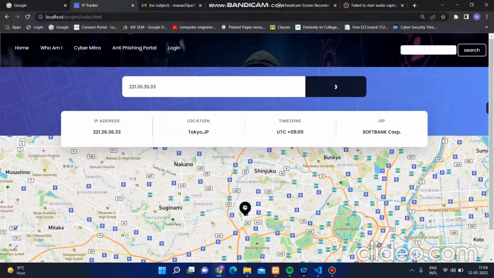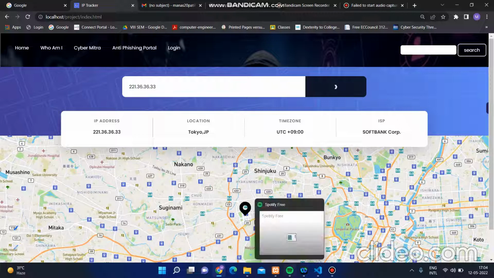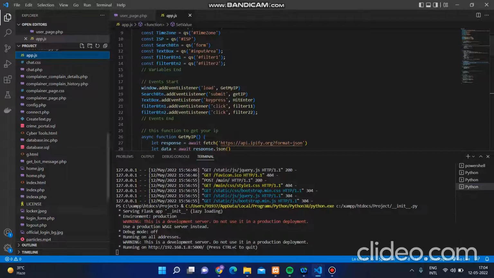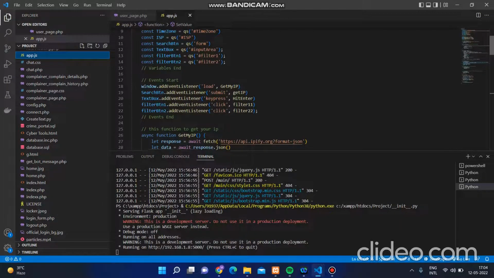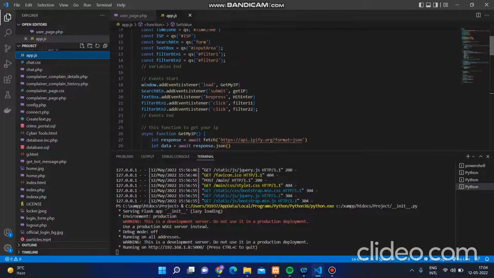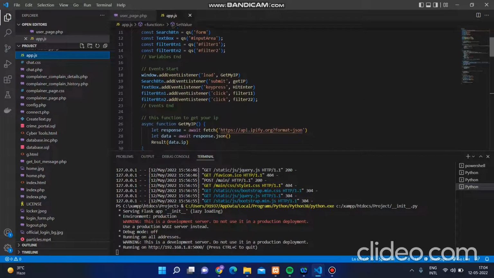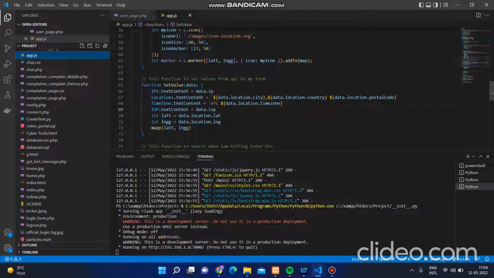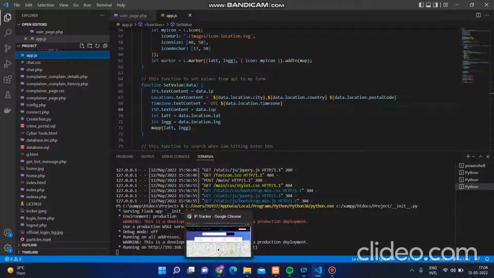But with the help of the additional functionality of our user portal, it is not only giving you the location, it is also showing the IP location over the map. For this, we use the latitude and longitude of the data we have got from the database, and we use the Google Maps API to visualize the data.